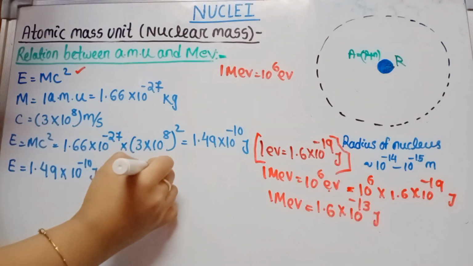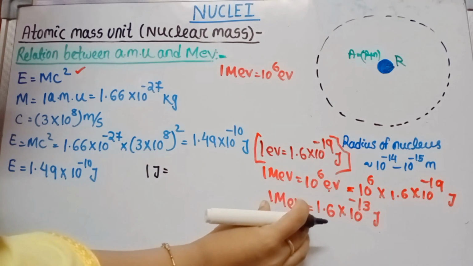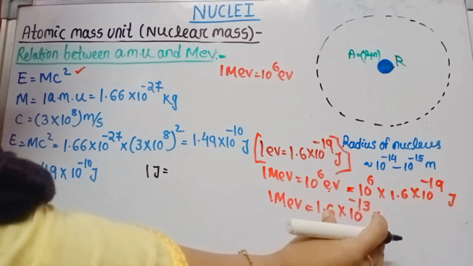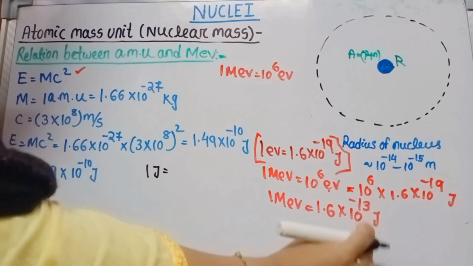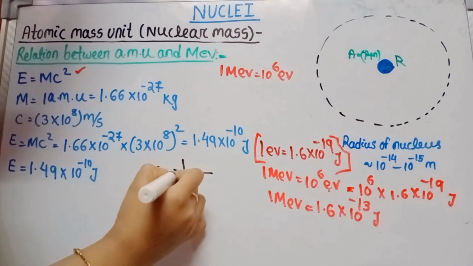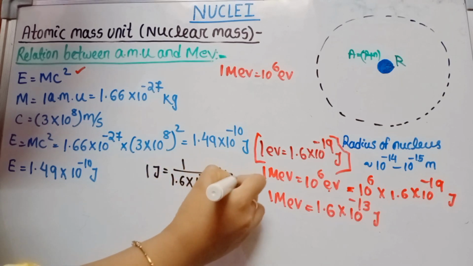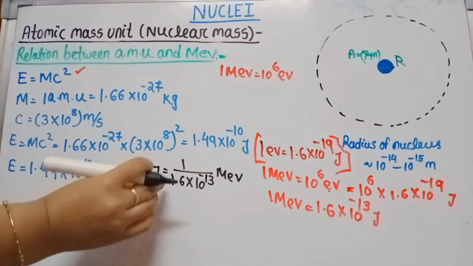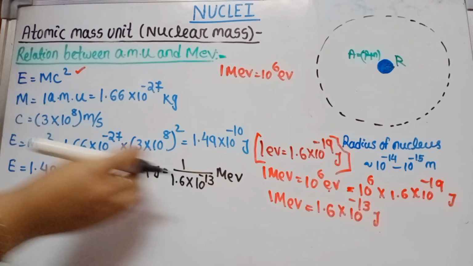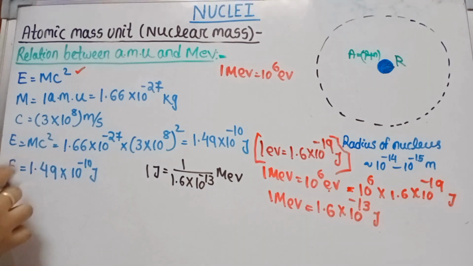So what happened for 1 joule? Look students, 1 MeV, 1 mega electron volt, equals this much joule. So 1 joule equals, that value goes to this side, 1 divided by 1.6 into 10 to the power minus 13 mega electron volt. Yes, then as 1 joule equals this much, then 1.49 into 10 to the power minus 10 joule equals, what happened?